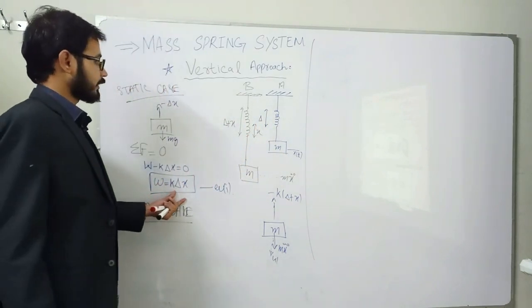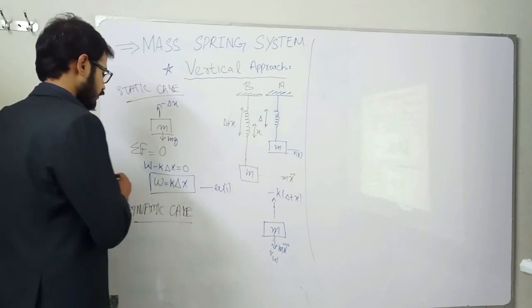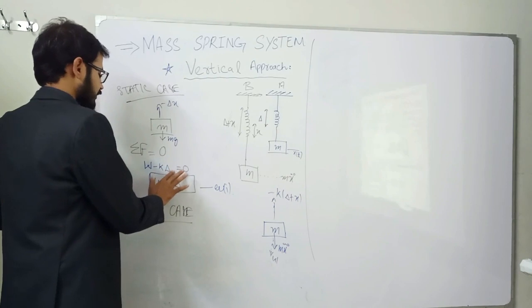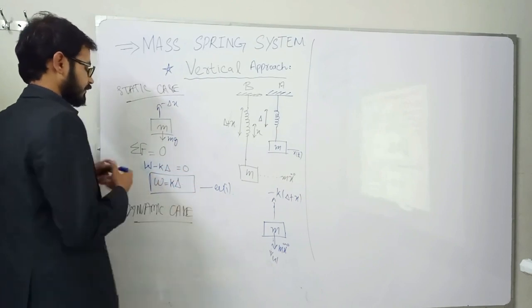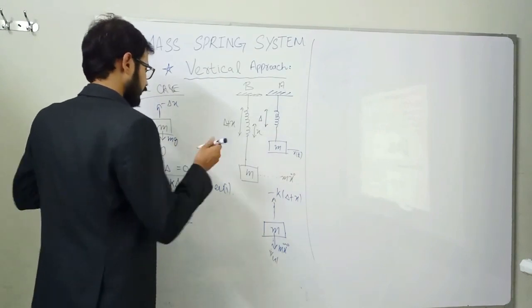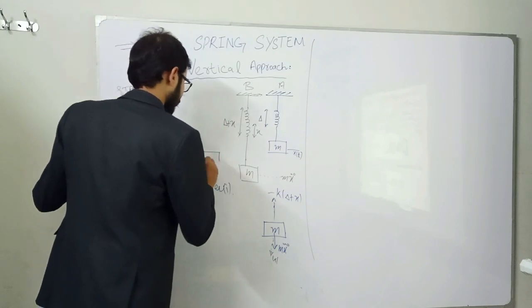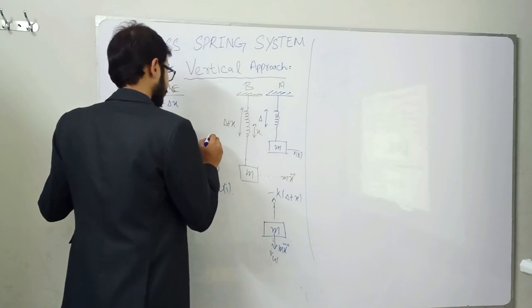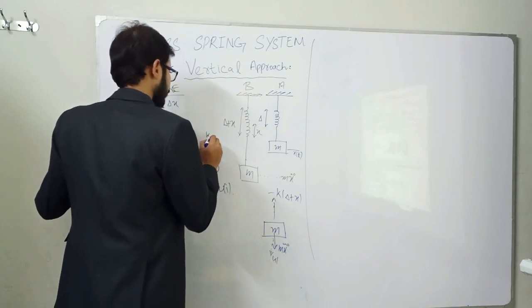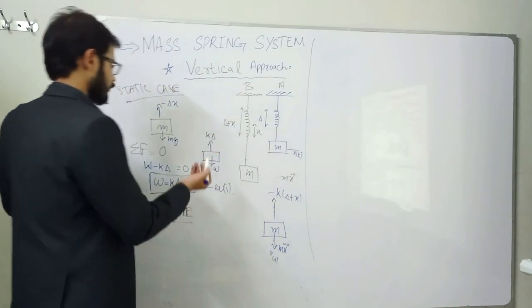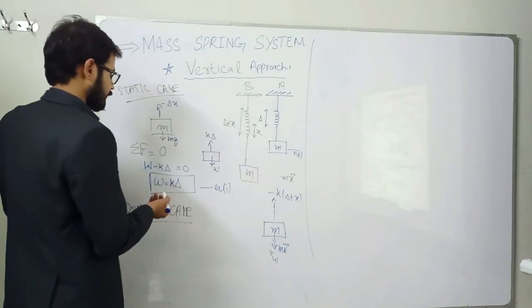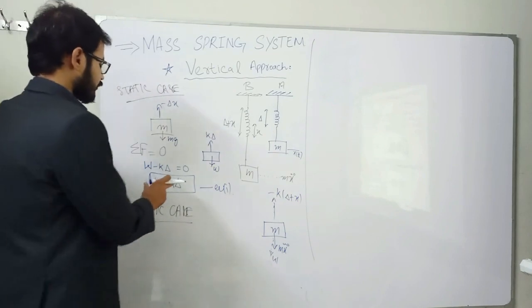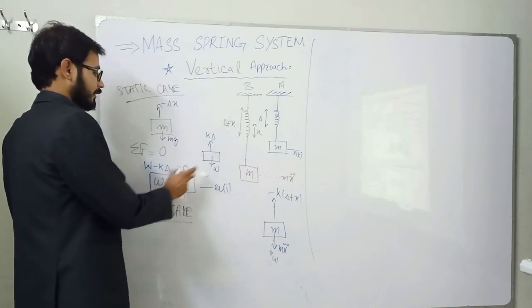So this was a mistake, because this will be the weight component and this will be the k into delta component. That was the main mistake we made previously. So W is equal to k delta, as already explained.